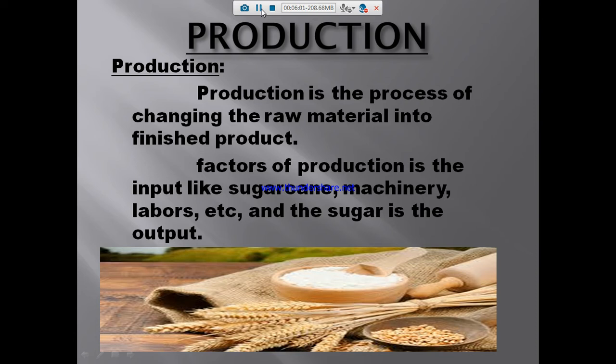So suppose I am making chocolates in the full flavor of toffee, like Munch or Kinder Joy. Moreover, the children will be very fond of that. Now the children are very fond of Kinder Joy or Dairy Milk, etc. So if I am making the product, the consumer will be very attracted to my product and they will be consuming it. Okay, so there will be this relationship between the producer and the consumer. What the consumer actually needs, that only the producer needs to produce.